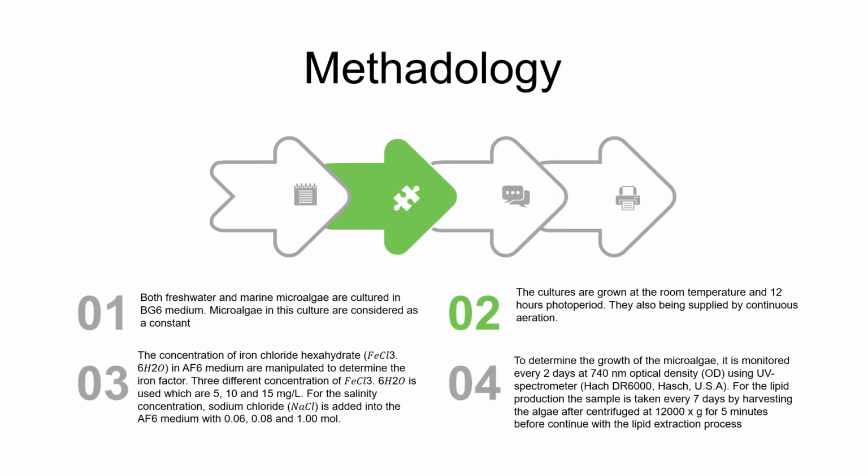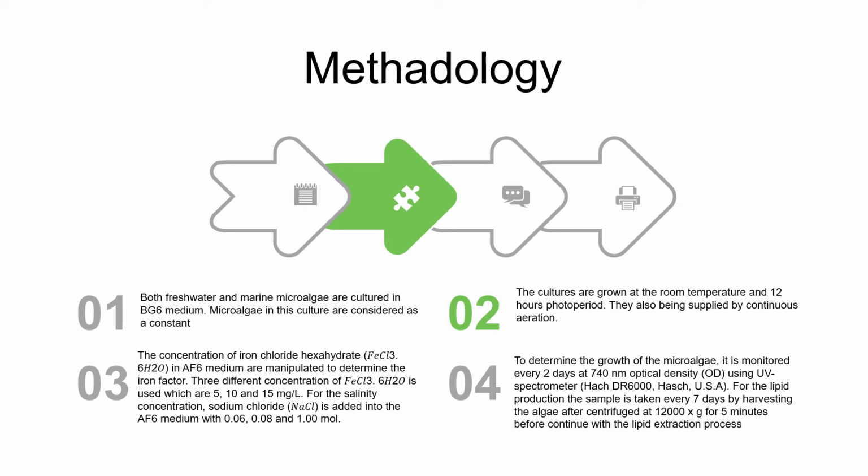First, both freshwater and marine microalgae are cultured in BG6 medium. Microalgae in this culture are considered as a constant. Then the cultures are grown at room temperature and a 12-hour photoperiod. They are also supplied with continuous aeration.